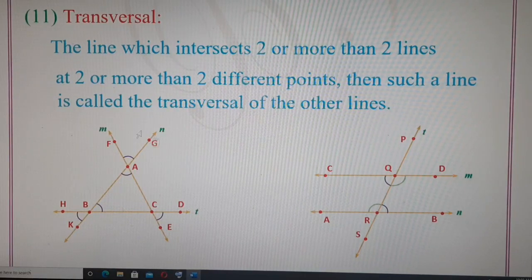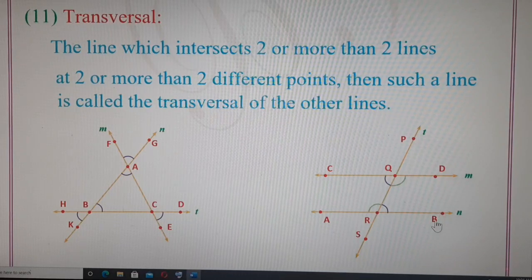So in this particular diagram, each of the lines is the transversal of the other two lines, because each of the lines is intersecting the other two lines at two different points. But in this diagram, only line T becomes the transversal of the other two lines, because only line T is intersecting the other two lines, while line M and line N are not intersecting each other. They are parallel lines, while line T is a line which is moving across or intersecting across both the parallel lines. So line T is intersecting both the lines at two different points. So line T will be called the transversal of both the lines.